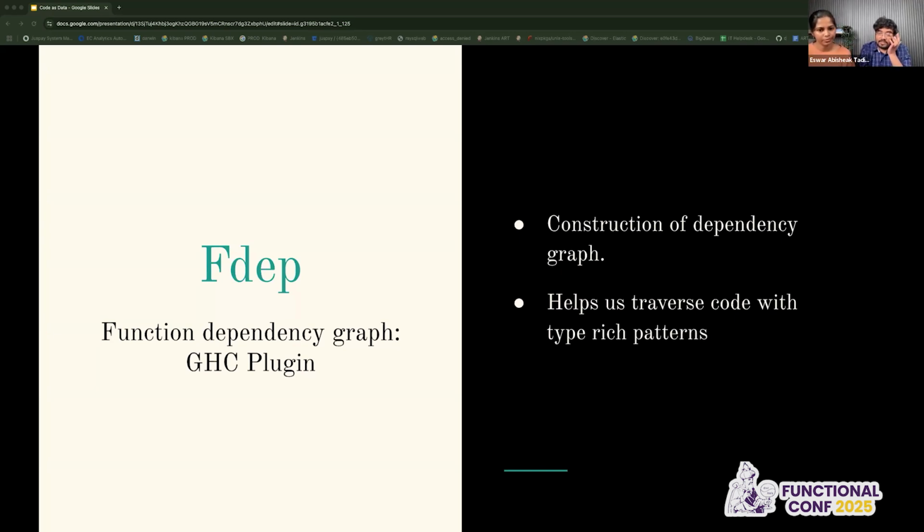This fdep is actually there on the Juspay GitHub, in a repository we call Spider. In that repository we'll have all the plugins that we write. You can visit it; we'll share links at the end. This GHC plugin, fdep, is a type checker plugin which runs on the type checker AST. We traverse the AST, collect types, and then build the graph. And that graph we used in so many places. We'll show you those places as well.